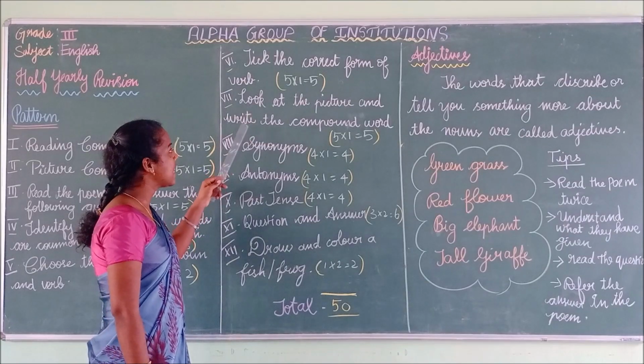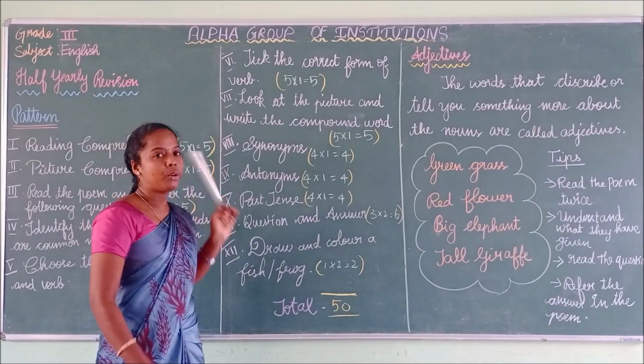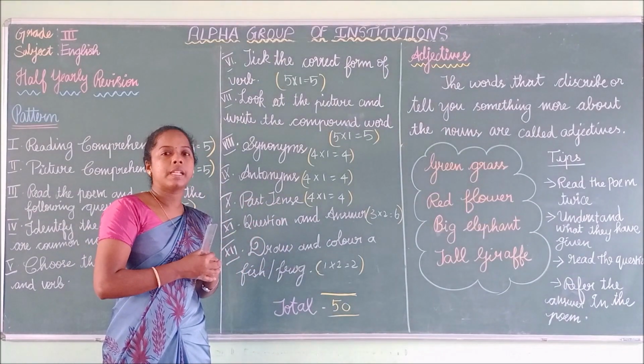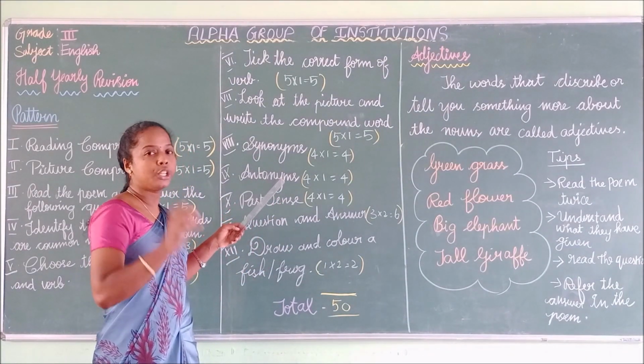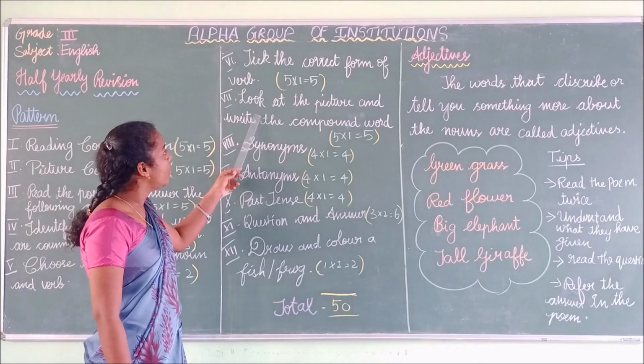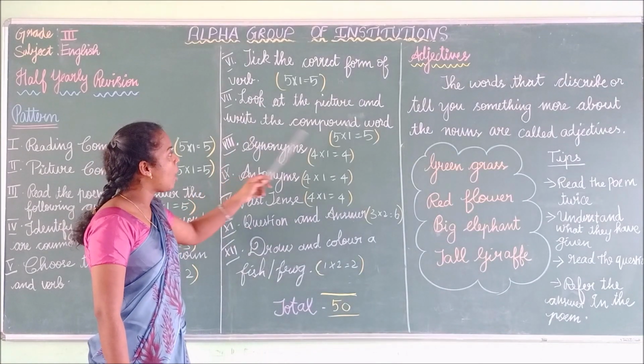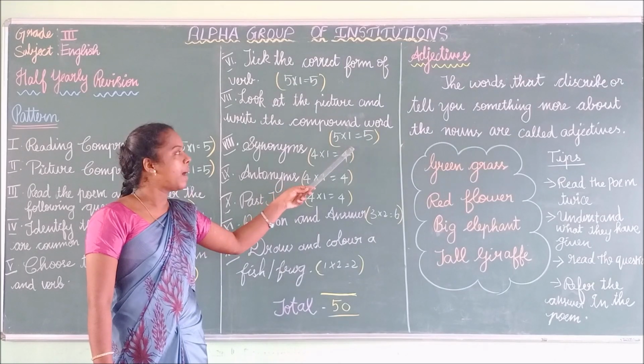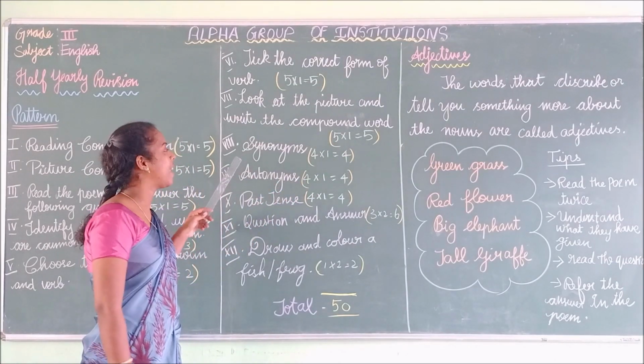Look at the picture and write the compound words. You have to look at the given pictures. You have to connect the 2 given pictures and write the new word. You will be having 5 questions. Each question contains 1 mark. For this, we will be having 5 marks.